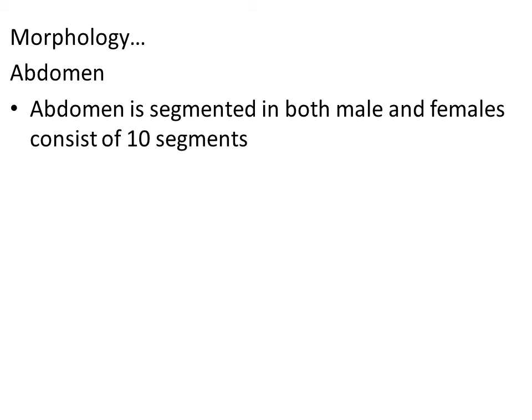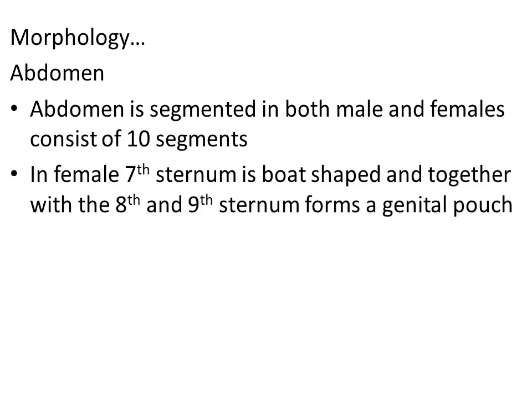We can see the characteristic difference between the male and female if you look into the abdomen region. The segments are the same, but the characteristic difference we can see in the abdomen region lets us differentiate which one is male and which one is female insect, right? In the case of the female, the seventh sternum is boat shaped. This is the characteristic shape of the female abdominal region.